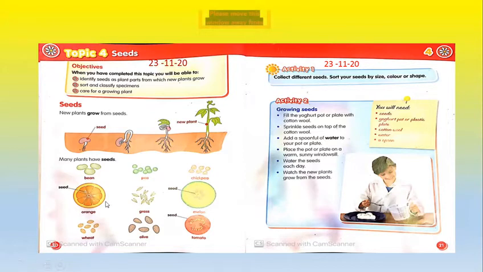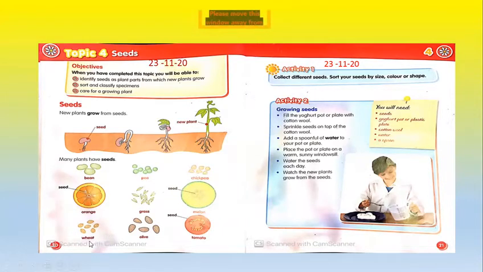Many plants make a seed, like orange fruit, it has a seed also. And you can take these seeds and you can grow a new plant. There is what? Grass. G-R-A-S-S, grass. What is this? Grass. You can take the grass seeds and you can grow the grass. And there is a melon. Melon has many seeds. And wheat, you can grow the wheat. You can take the seeds.